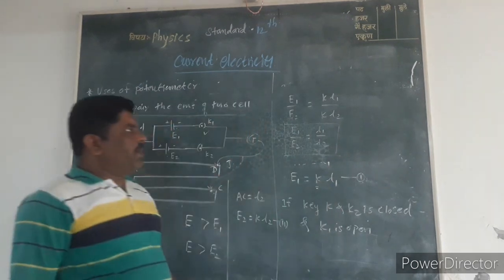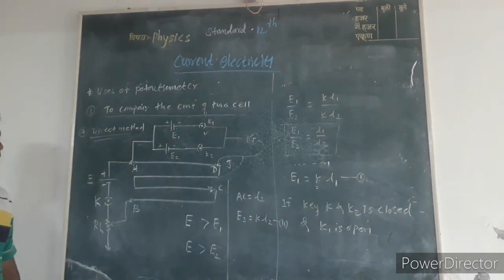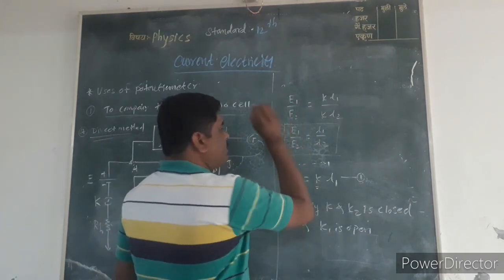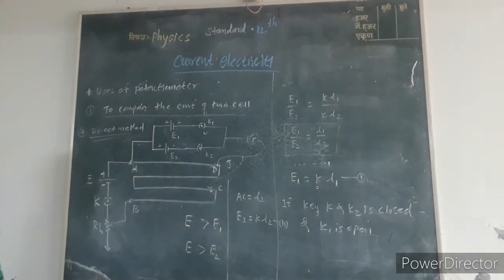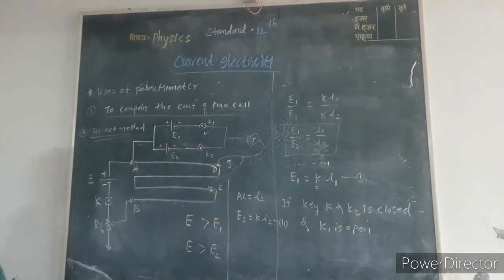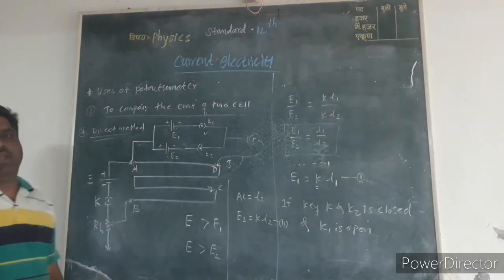This is the comparison of two cells, the EMF of the first cell to the EMF of the second cell is nothing but L1/L2 by the direct method.